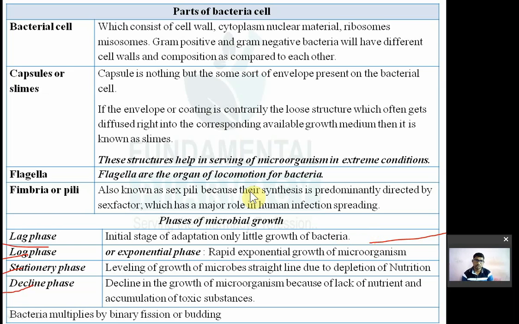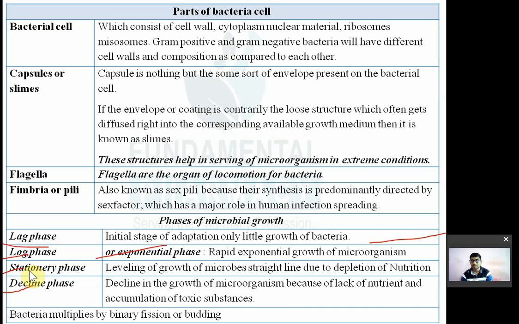Now the second phase is known as the log phase. एक बार एडजस्टमेंट हो गया तो अपना वंश आगे बढ़ाएगा, ठीक है. That is known as the log phase, or exponential phase: rapid exponential growth of microorganisms. इस फेज में बैक्टीरिया मल्टीप्लाई होता है बहुत ज्यादा फास्ट. So there is a rapid rate of multiplication and exponential growth of microorganisms.